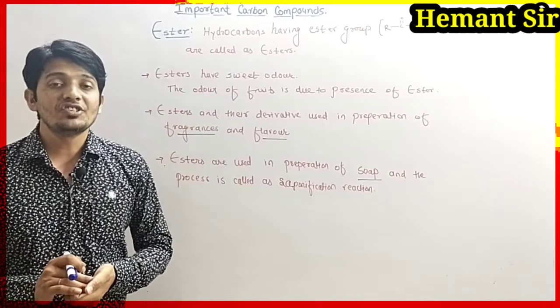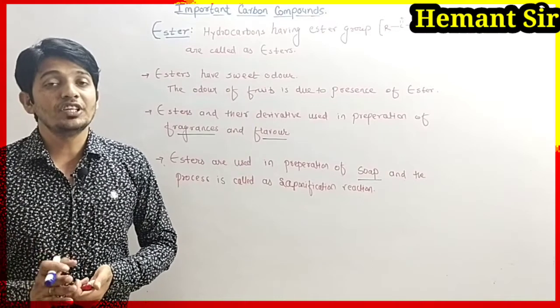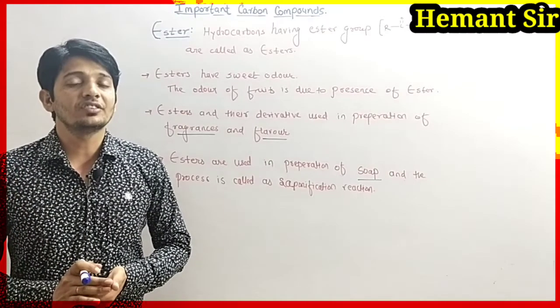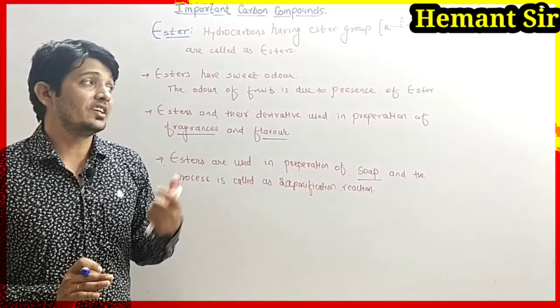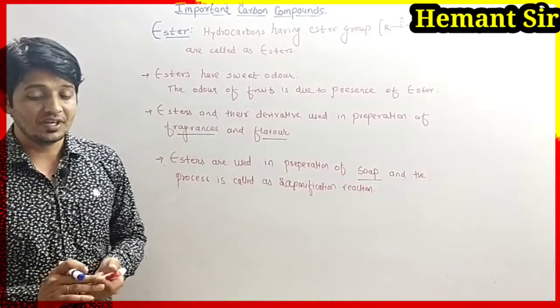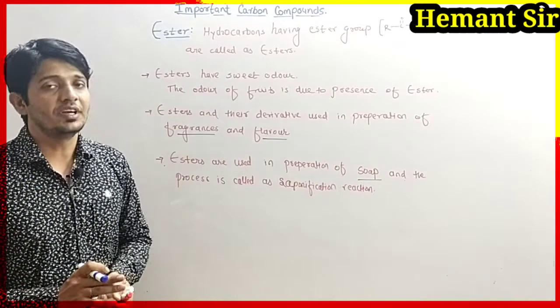Now we will understand how ester is formed. The process of formation of ester is called the esterification reaction. Before that, you have to write this important information about the ester.